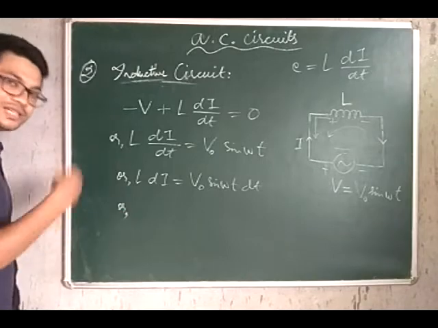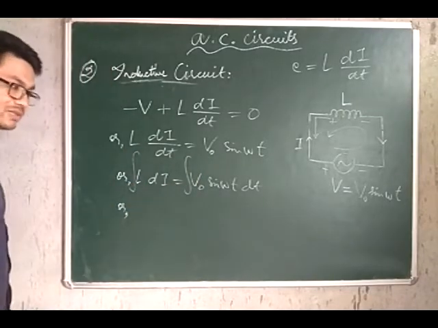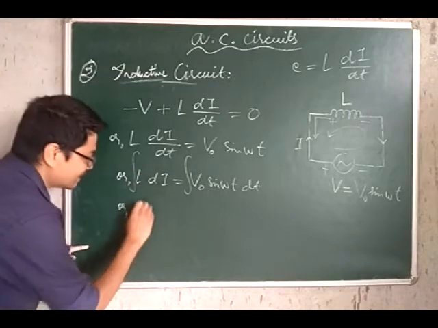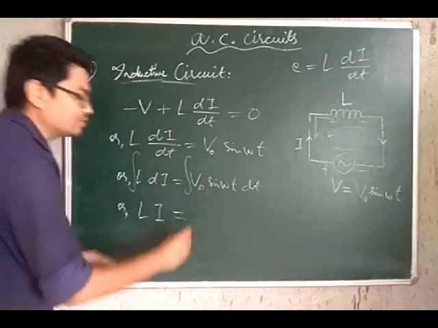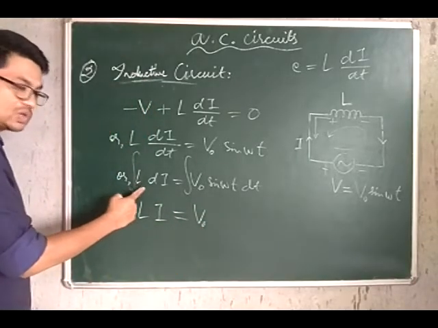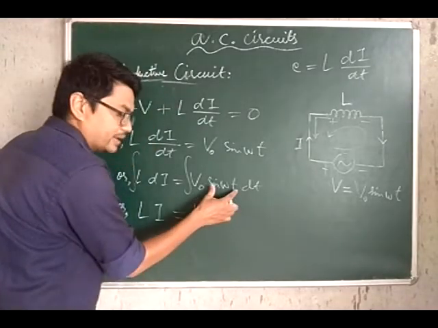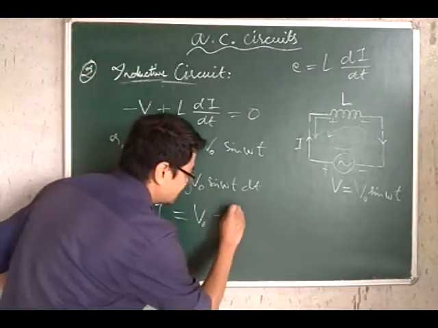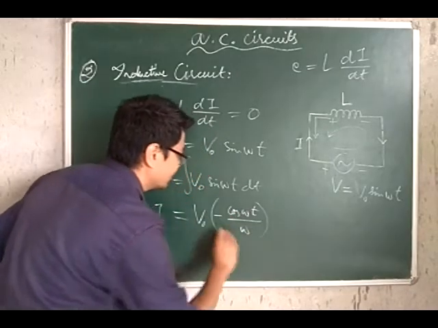Then if we integrate both the sides, what we get is L into I is equal to V0, being a constant, comes out of the integral, and likewise L being a constant came out of the integral, mind you. So V0 times the integration of sine omega t, which is minus cos omega t divided by omega.